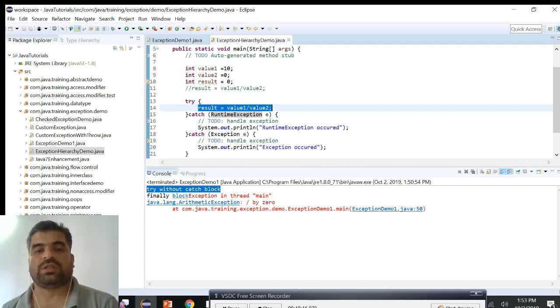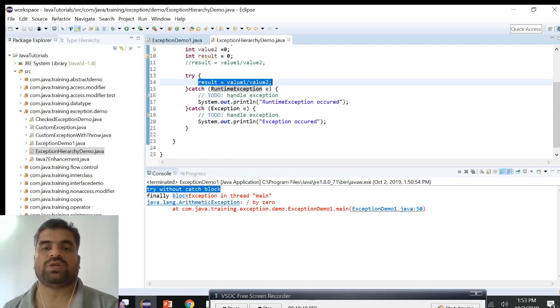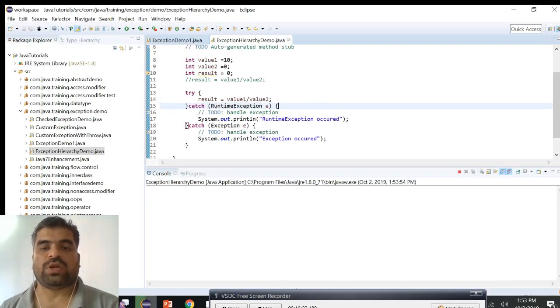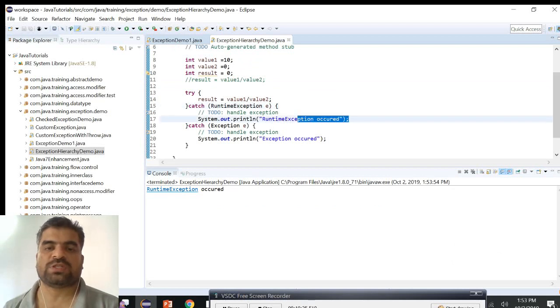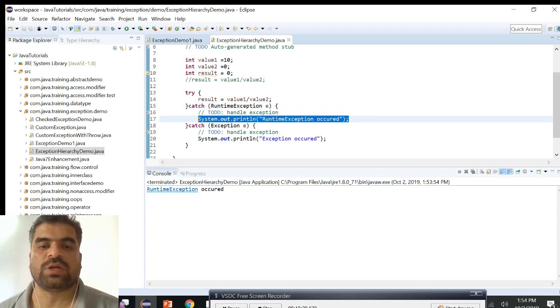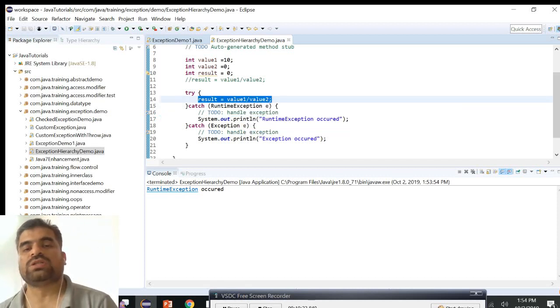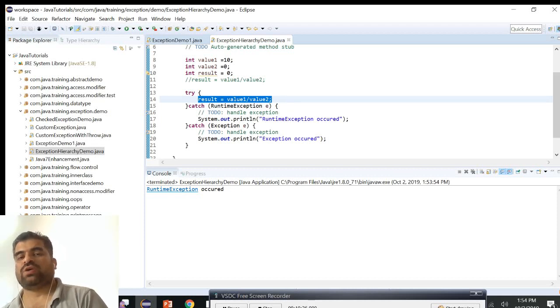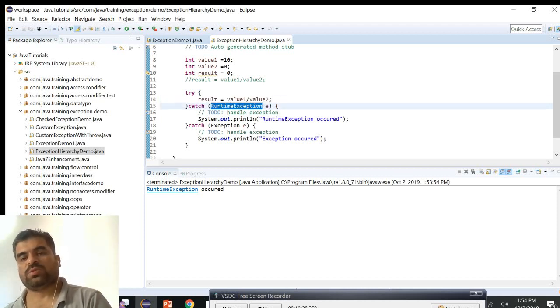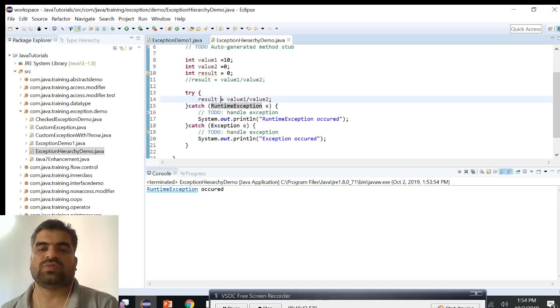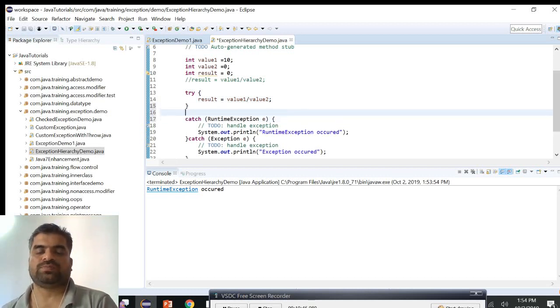Even though ArithmeticException is a subclass of the RuntimeException and Exception classes, the most specific catch here is the RuntimeException. While running this example, we can see the RuntimeException catch runs, because result is equal to value 1 by value 2 is an arithmetic exception, and its immediate parent is RuntimeException. So that's the reason this RuntimeException catch block is executed.